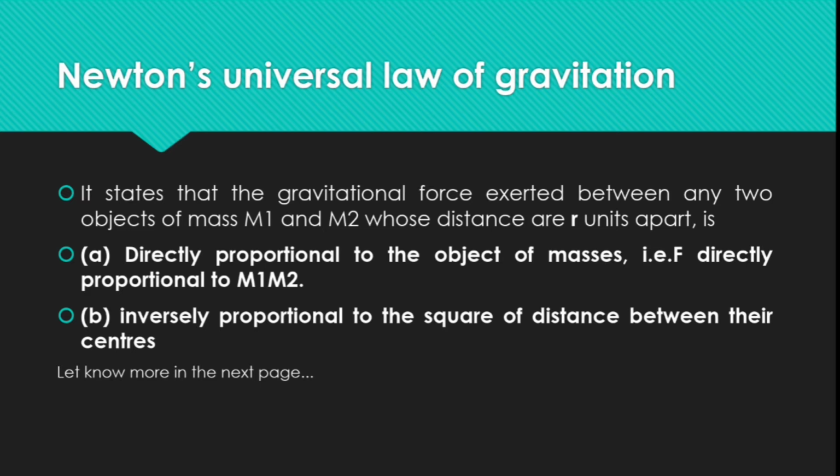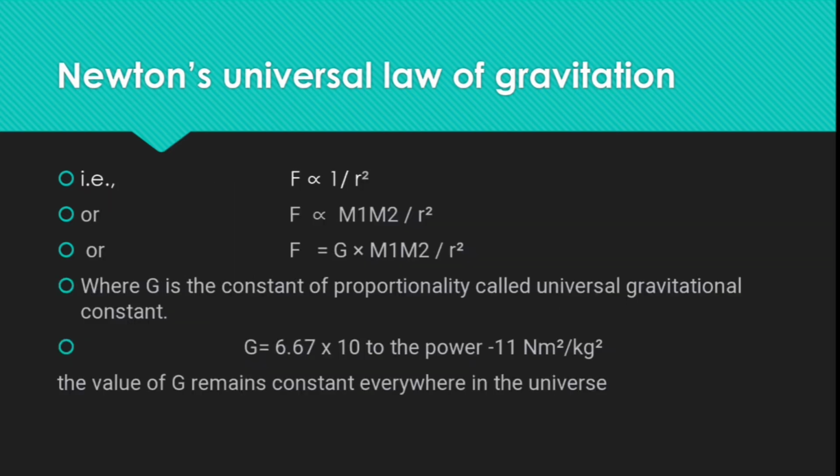Let's know more in the next slide. That is F directly proportional to 1 by r square, or F directly proportional to m1 m2 by r square, or F equal to G into m1 m2 by r square, where G is a constant of proportionality called the universal gravitational constant.